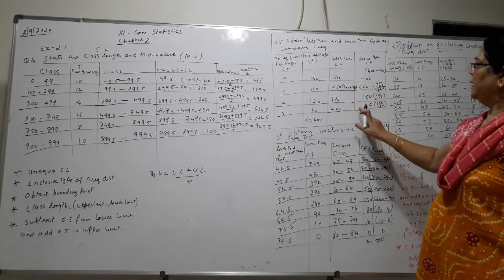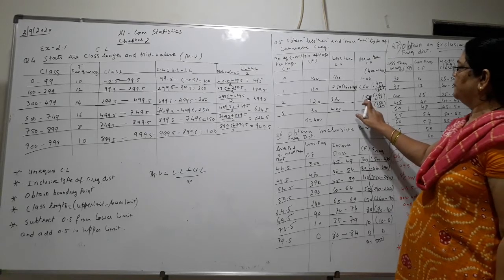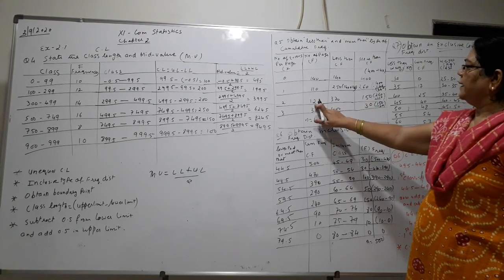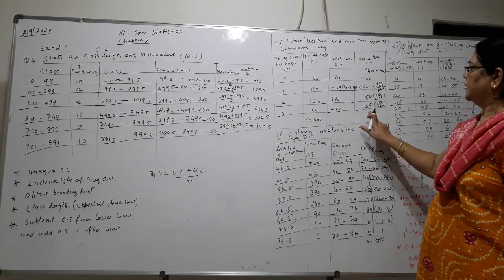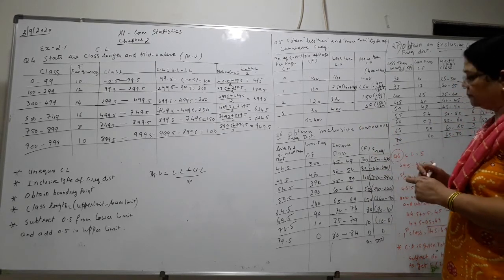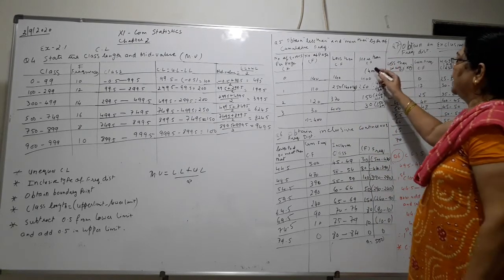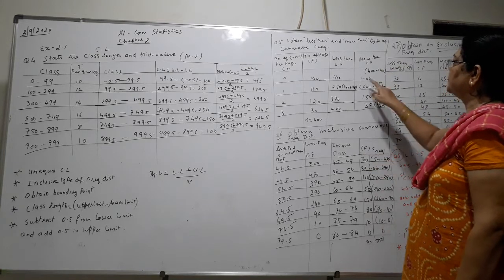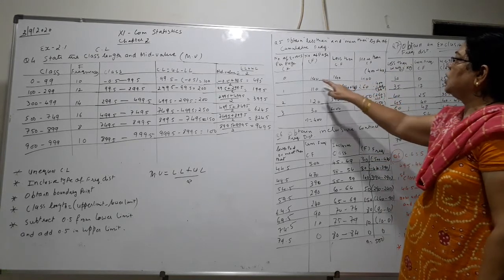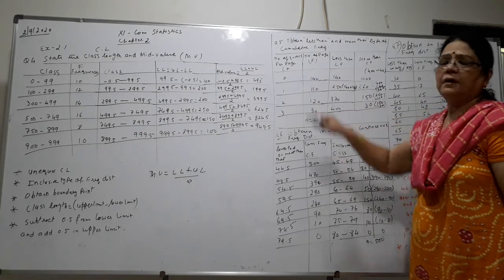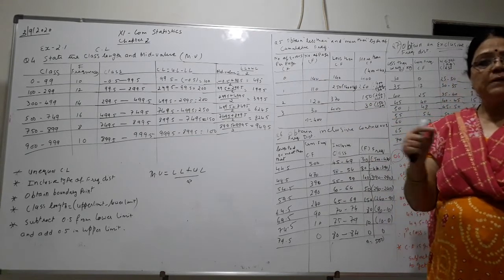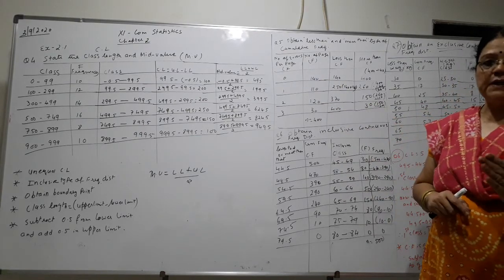And from 30, that is from 150, you will subtract 120, you will get 30. So this is more than type of CF. In more than type of CF, you have to start from the total and go on subtracting F. You have to go on subtracting F. You have to go on reducing.